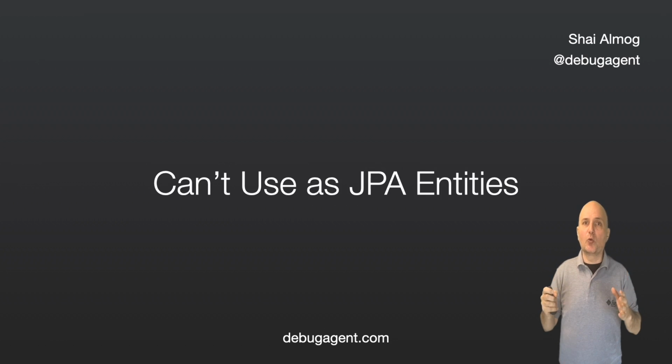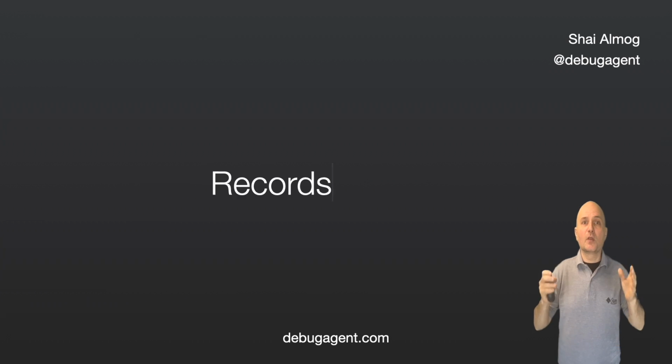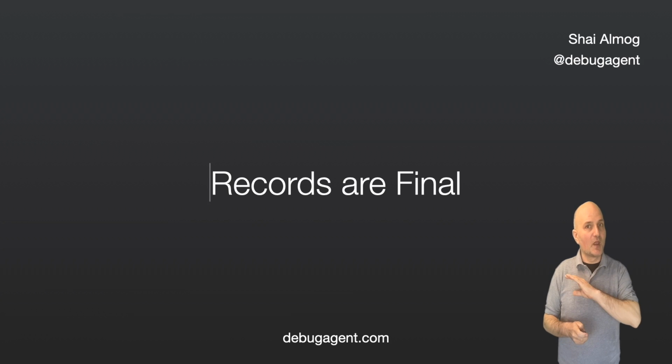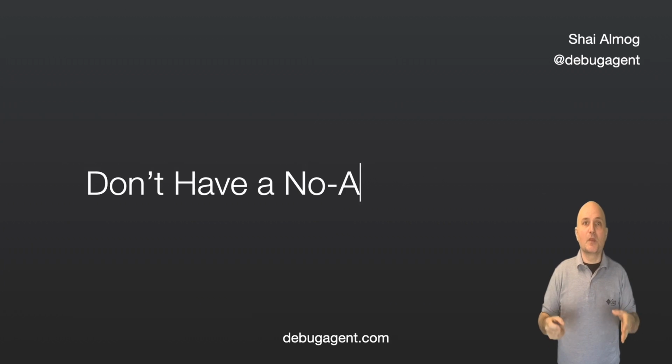You can use records in a backend server as data transfer objects or even as embeddables in Hibernate 6. But you can't use them as JPA entities, which is a big problem with the getter and setter boilerplates. The main problems are records are final, and final classes can't be used in JPA.